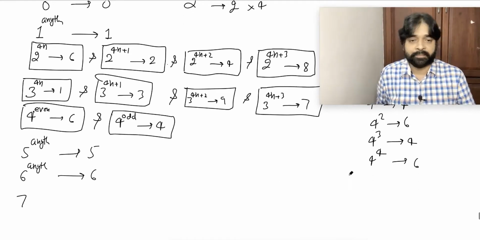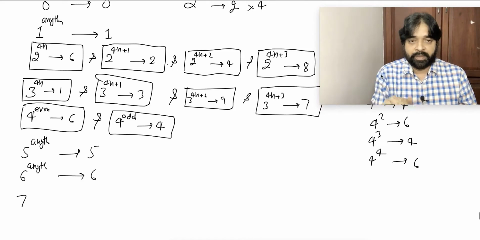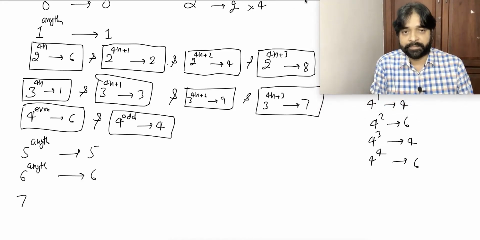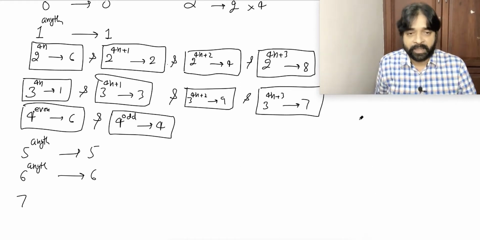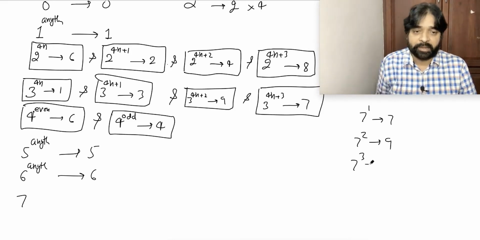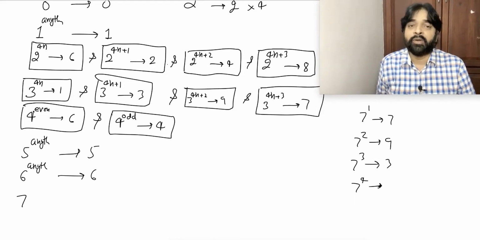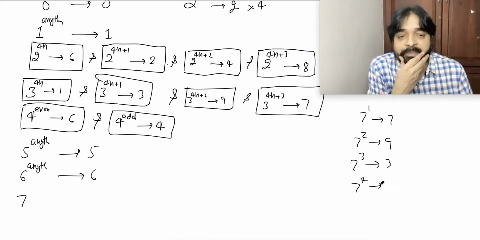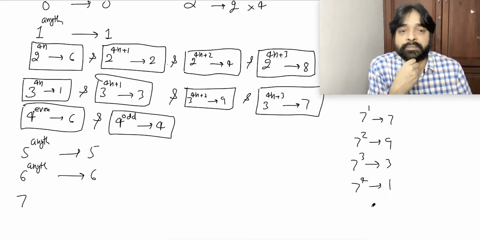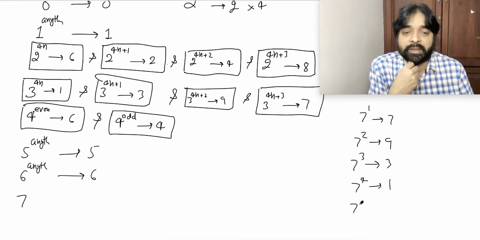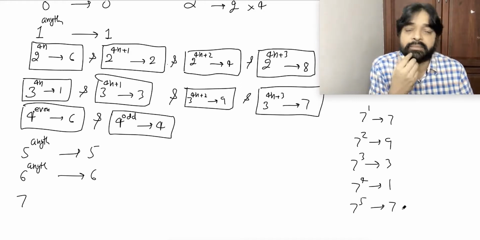Now 7. First do it manually. That will give you a clear picture of what is actually happening. 7 power 1 is 7. 7 power 2 is 9. 7 power 3 is 9 into 7, which is 3. 7 power 4, how much? 1. Yes or no? 7 power 5 is again 7. Means this is also periodic with period 4.